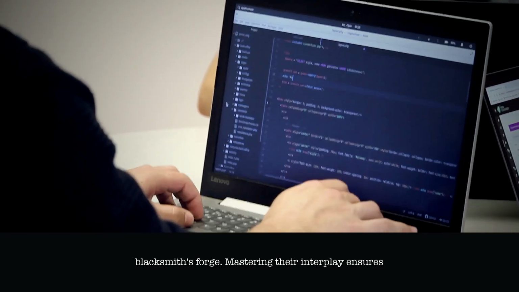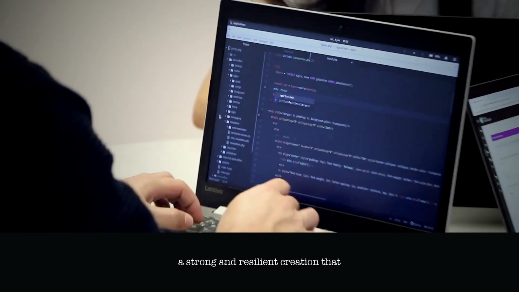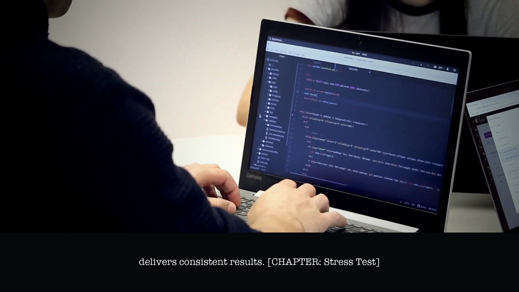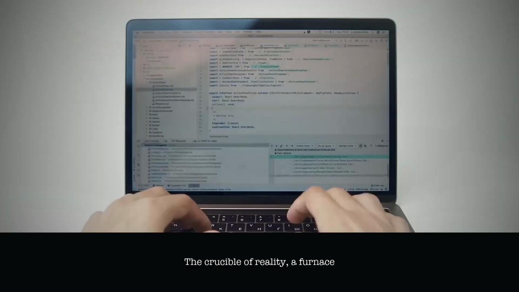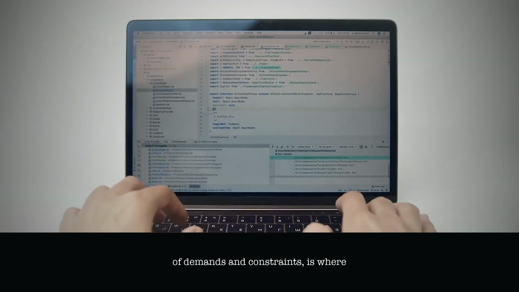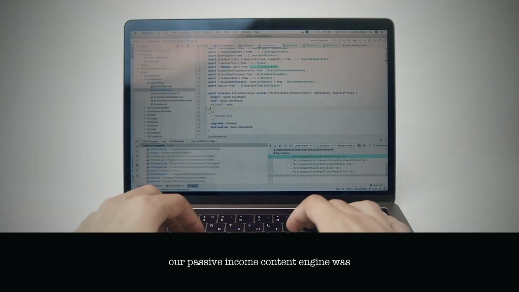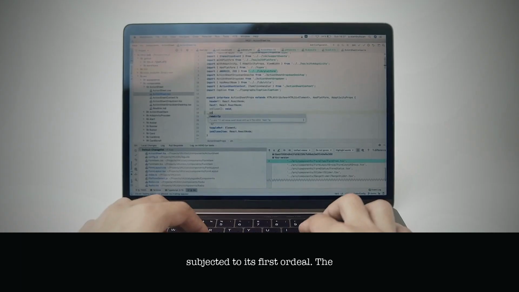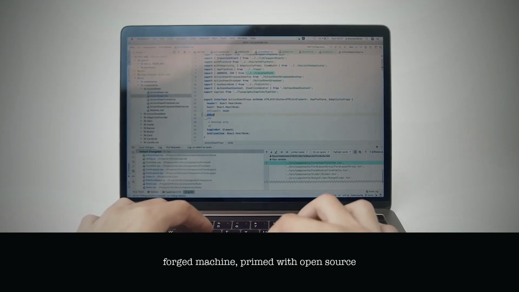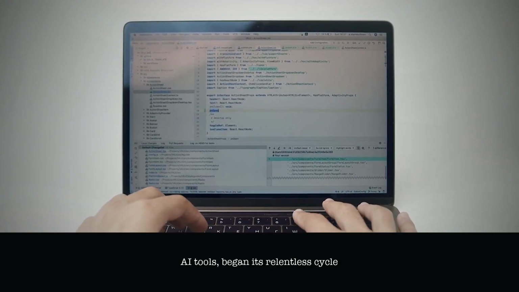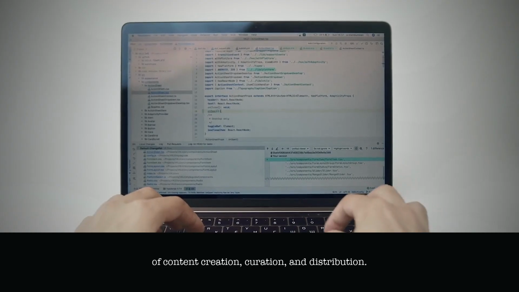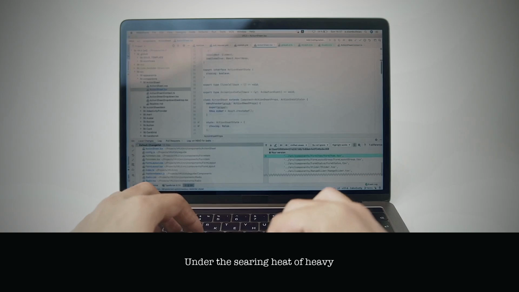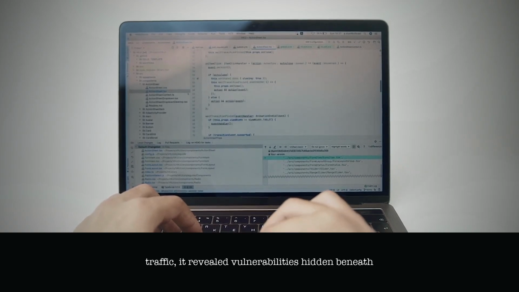As a variation, we could explore using different AI tools or configuring existing ones to alter the output. For instance, swapping out one model for another might change the tone or style of the content produced, while fine-tuning certain parameters could optimize the engine's performance. Remember, each component in our passive income content engine is essential, much like the individual tools in a blacksmith's forge. Mastering their interplay ensures a strong and resilient creation that delivers consistent results.